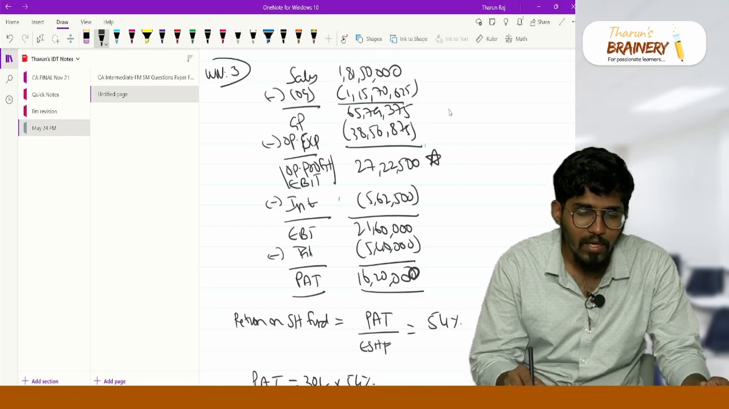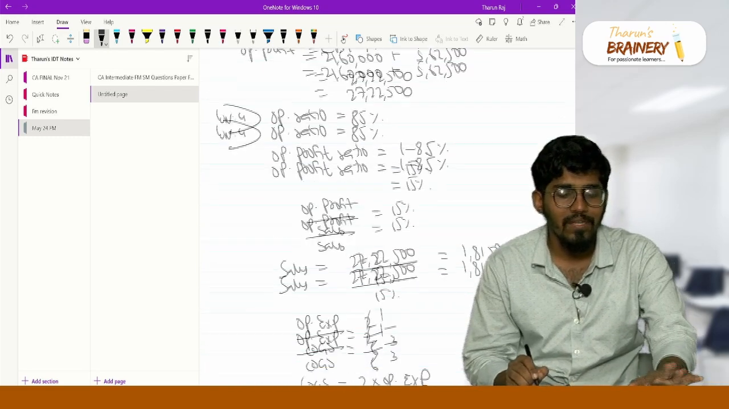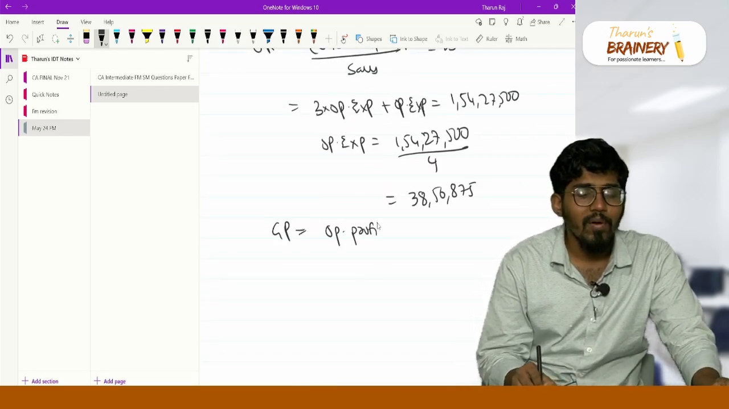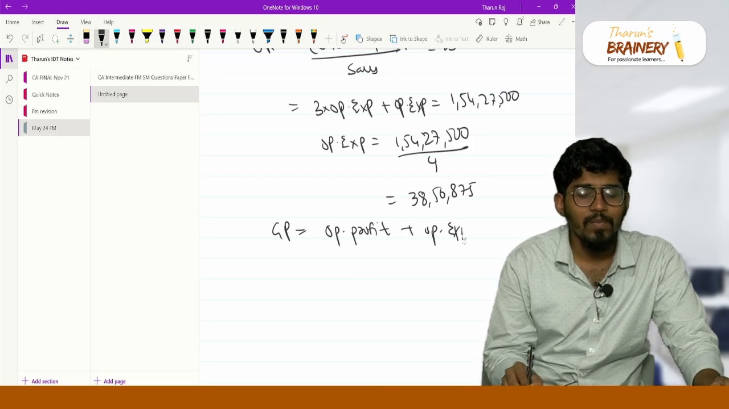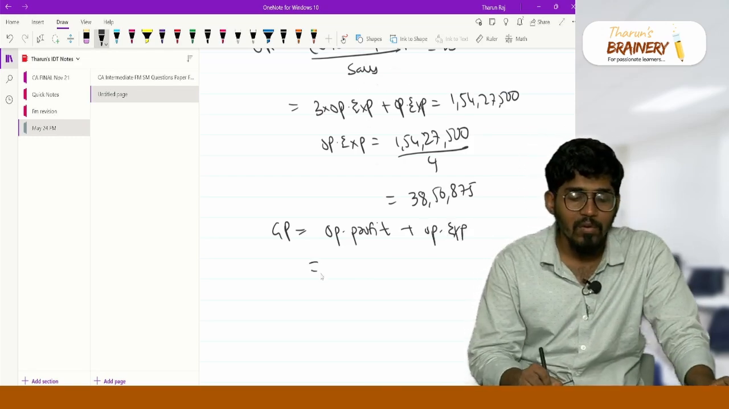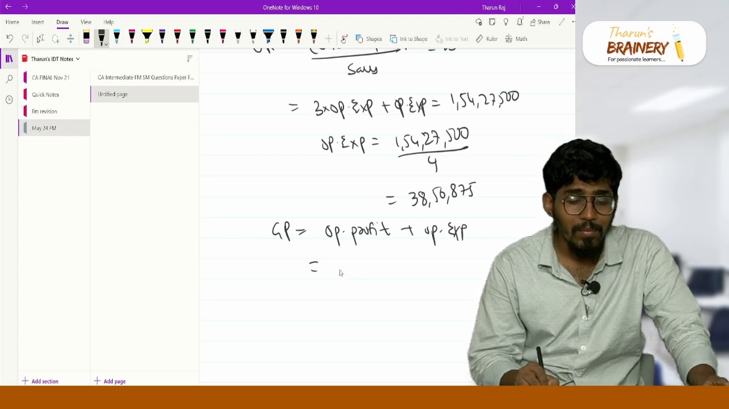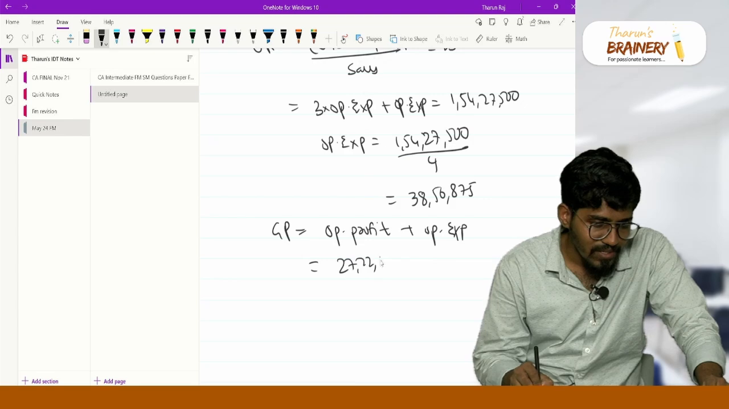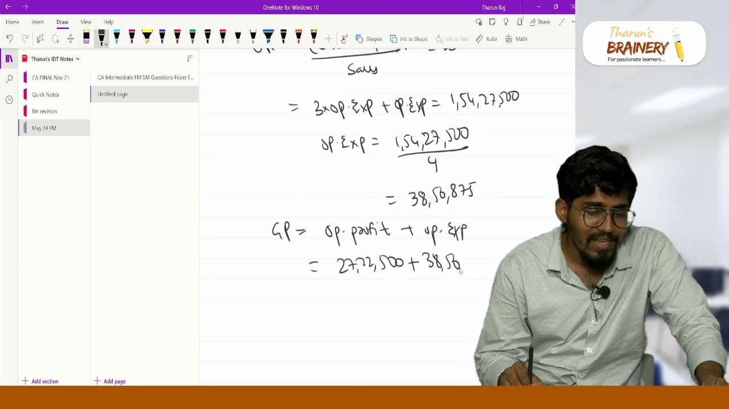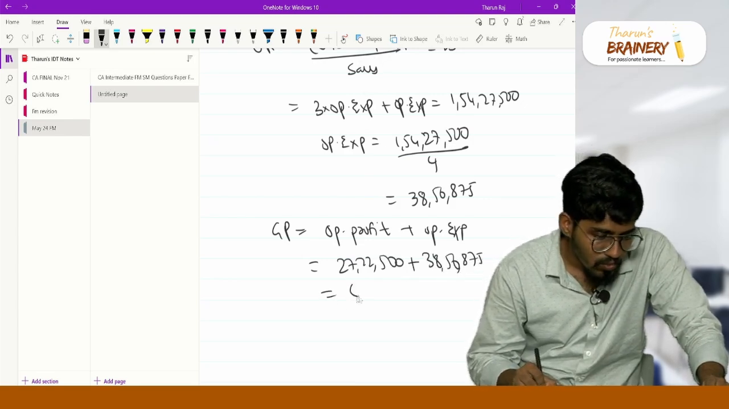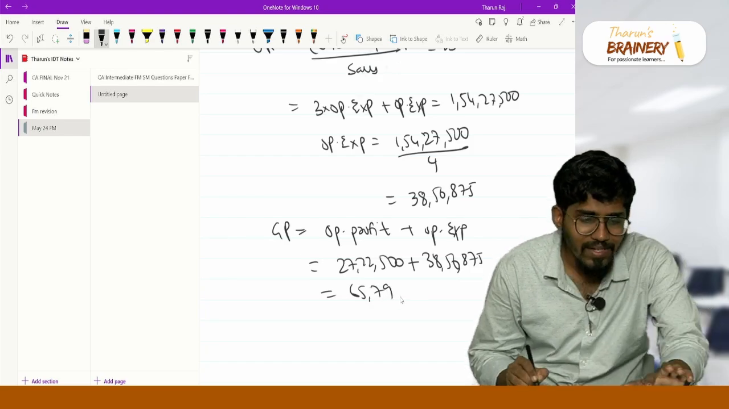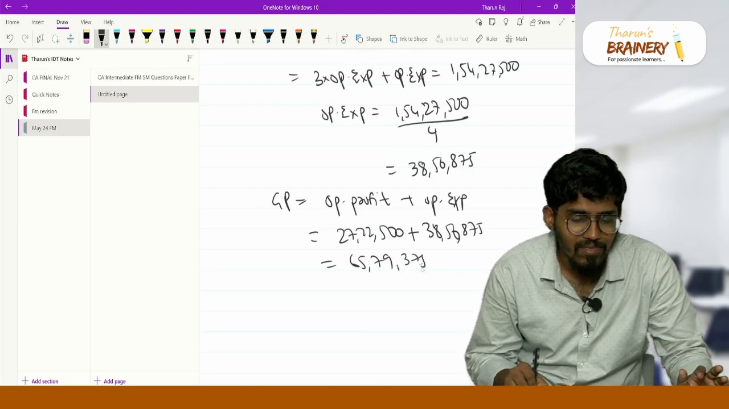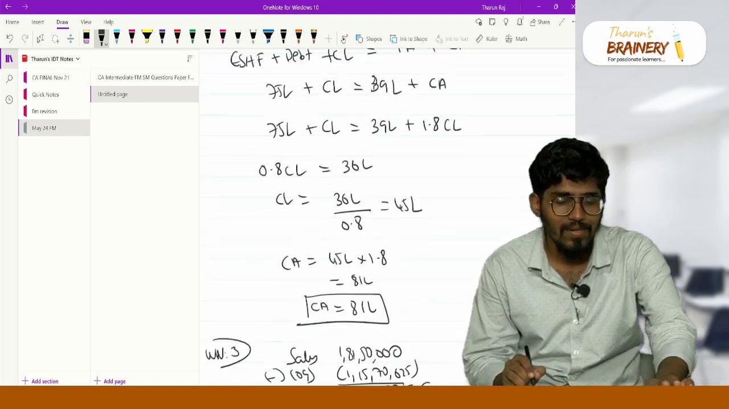Now you know your GP. Your GP is 65,79,375. How did you calculate your GP? Your GP is nothing but operating profit plus operating expenses. On the table I'm just writing the formula so that the person who is examining will know. What is your operating profit? You know that your operating profit is 27 lakh 22,500 plus 38 lakh 56,875. So you will get 65 lakh 79,375. So this is your gross profit, 65 79 375.